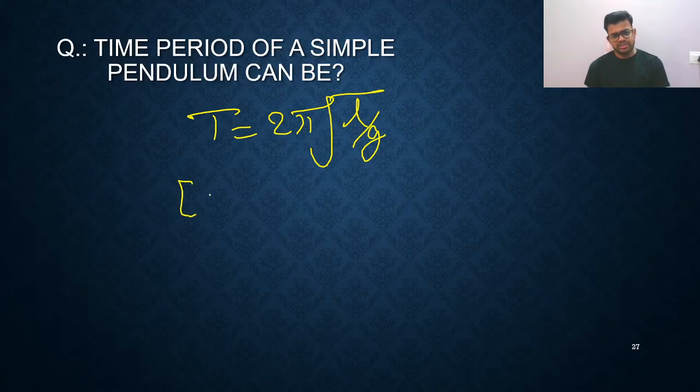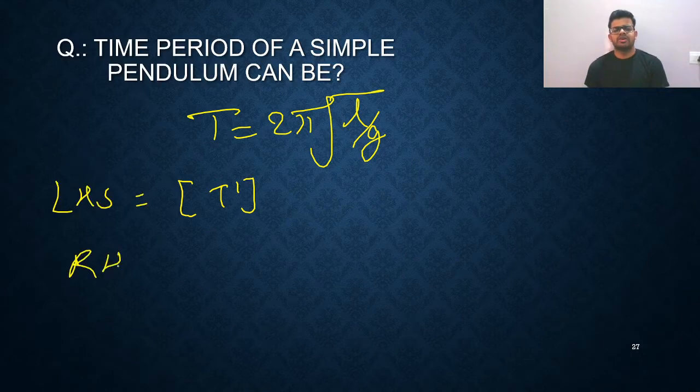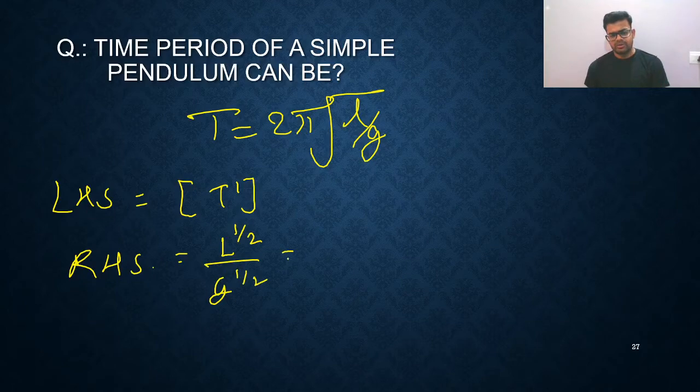So this is just time, so it's T raised to 1. This is LHS. Now let us talk about RHS. In RHS, right hand side, you can see that is L raised to 1 by 2 divided by G raised to 1 by 2. So you can write like this: L raised to 1 by 2 and G raised to minus 1 by 2.